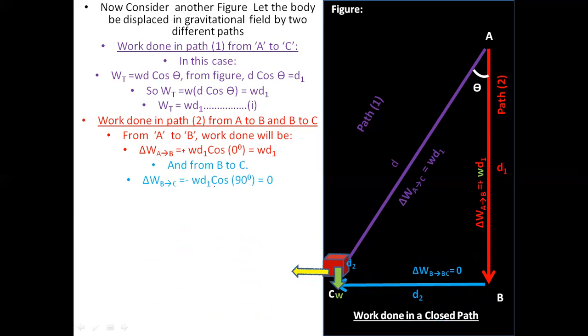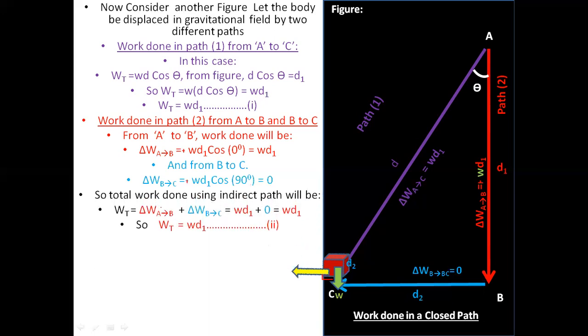Now from B to C, as we can see, the direction is positive, but the angle between the displacement and the weight is 90 degrees. As you can see over here, they both have 90 degrees with each other. So putting in the value of theta equal to 90, cos 90 is equal to 0. So the work done from B to C is going to be 0. So the total work done using the indirect path will be the work from A to B and then from B to C. That will be W d1 plus 0. The total work will be equal to W times d1. So the total work in this case will be W d1, the same as the total work done in the case of path 1. Now, what do we conclude from this?